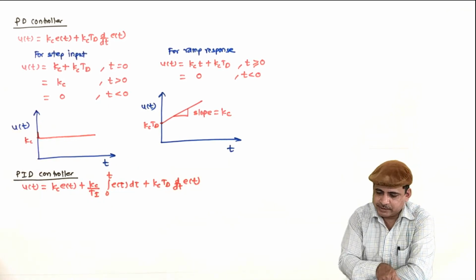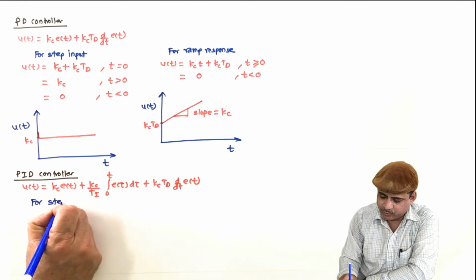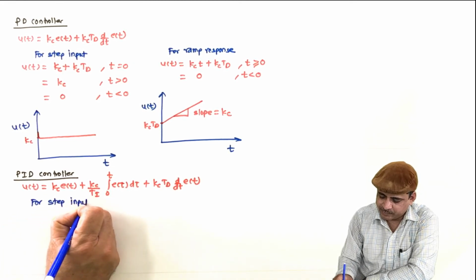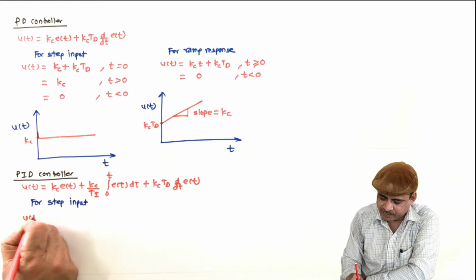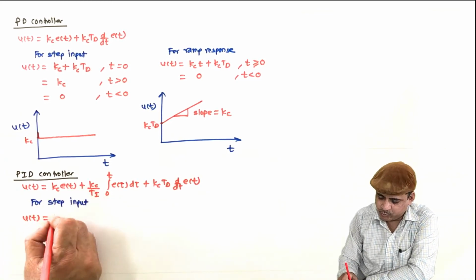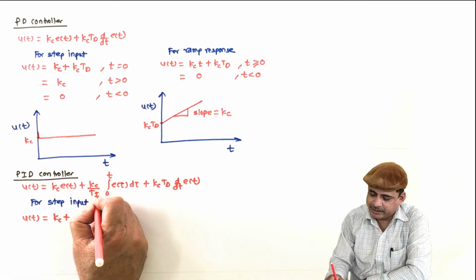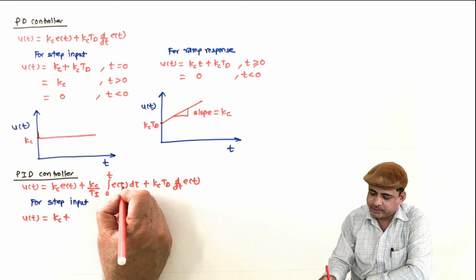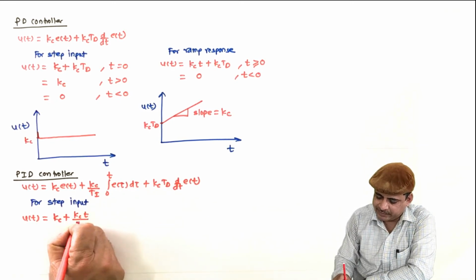And now let us consider for step input and then for ramp input. So for step input, this u of t will be equal to Kc into 1 is Kc plus Kc by Ti into integration of t is ramp, so Kc t by Ti